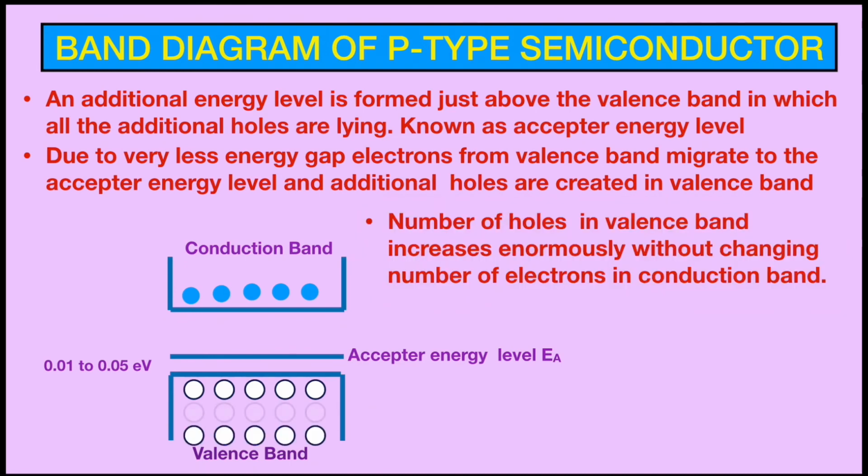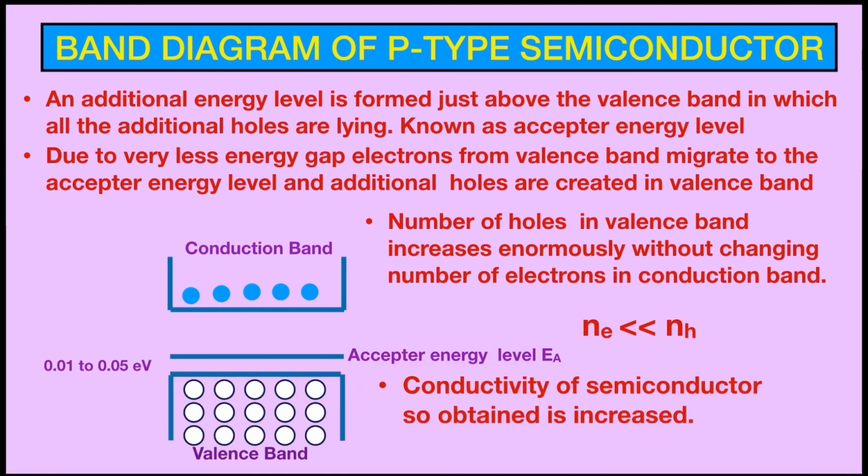So you can see these number of holes are increased in the valence band, and the number of electrons in the conduction band are still few, as they were in case of the intrinsic semiconductor. So we can say for the p-type semiconductor, Ne is very much less than Nh, and the conductivity of the semiconductor is increased, just similar to the n-type.